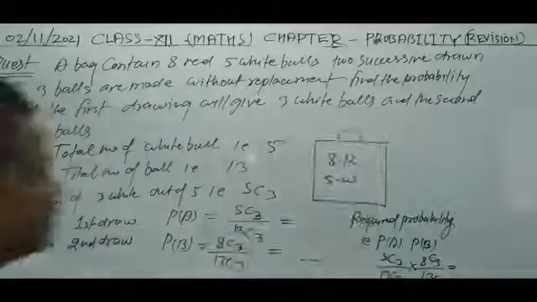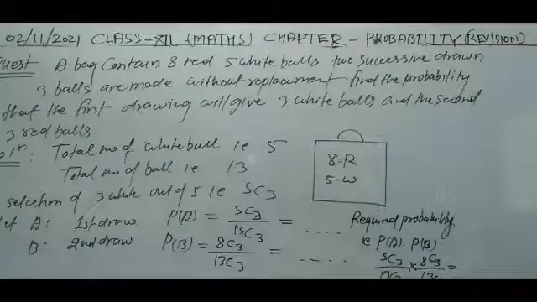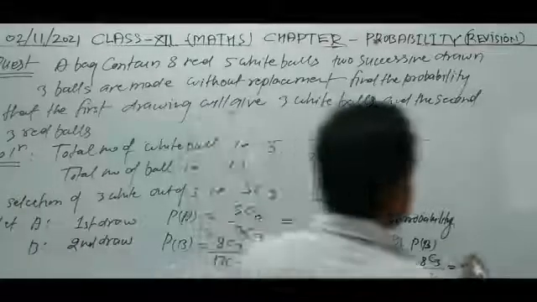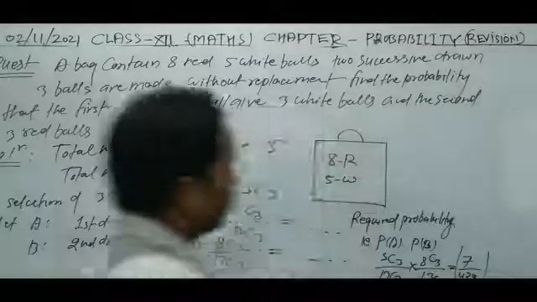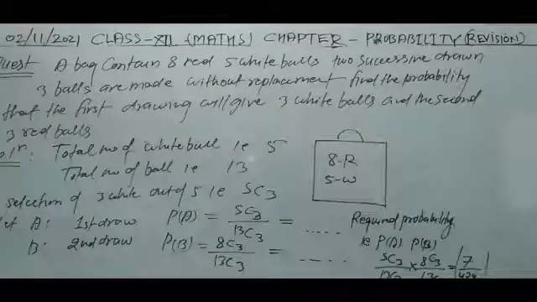And now what will be its result? Its result will be 7 by 429. Now this is the answer.